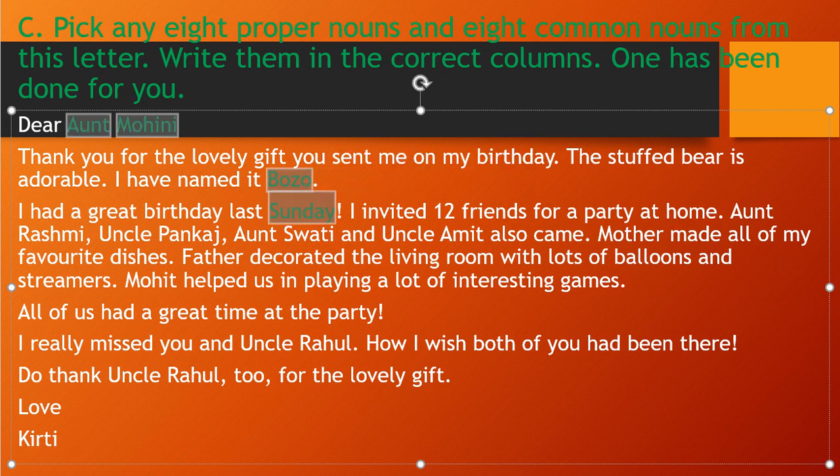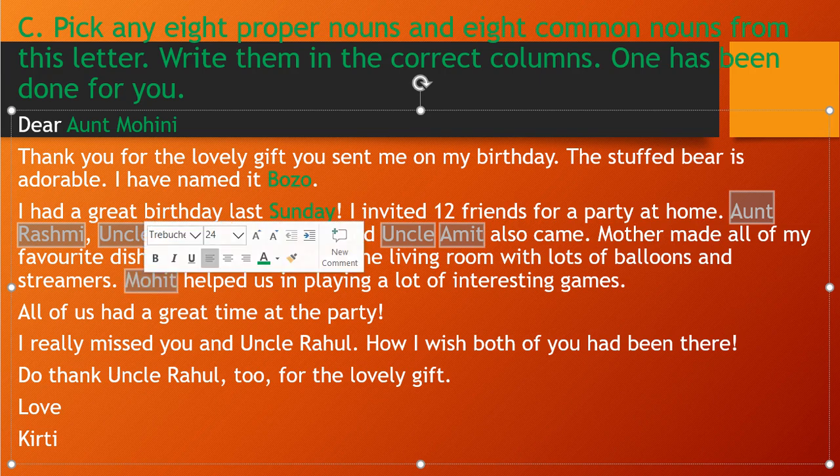So see, I have marked those in green color. I invited 12 friends for a party at home. Aunt Rashmi, Uncle Pankaj, Aunt Swati, and Uncle Amit. These are also proper nouns because they are person names. Mother made all of my favorite dishes. Father decorated the living room with balloons and streamers.